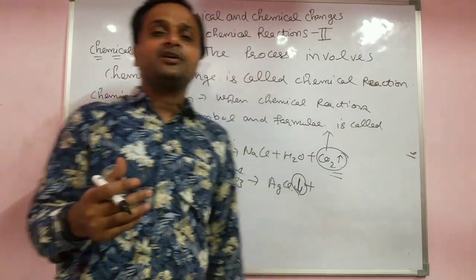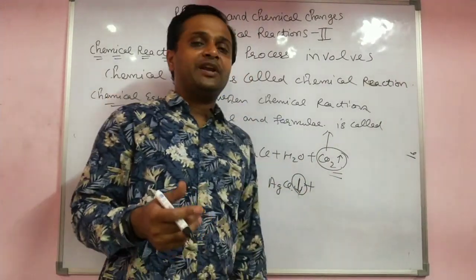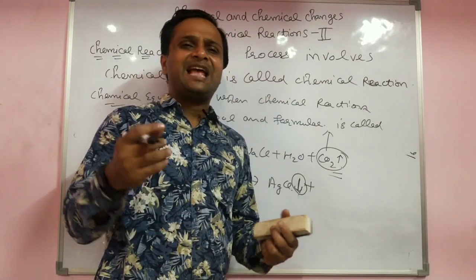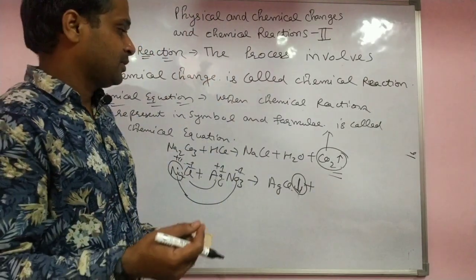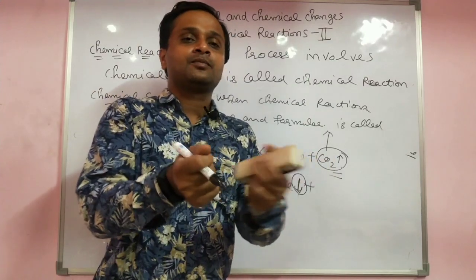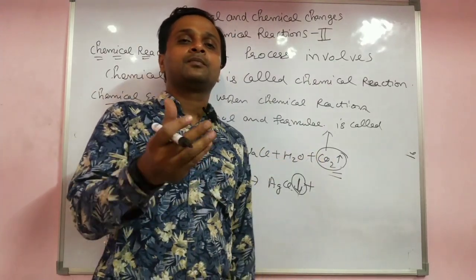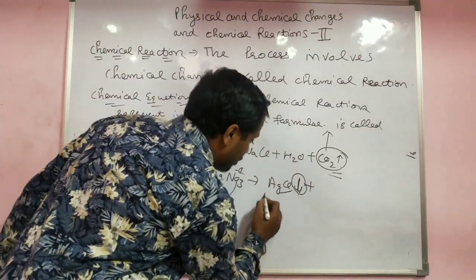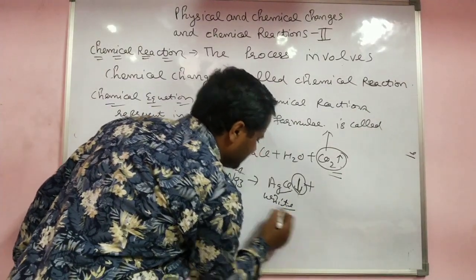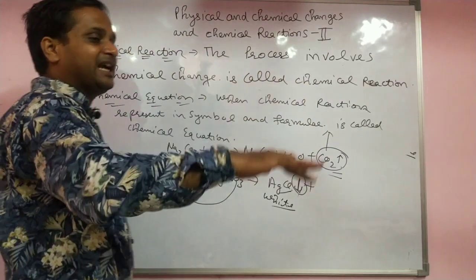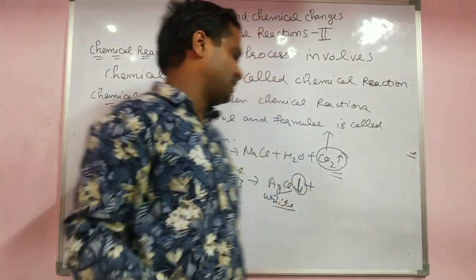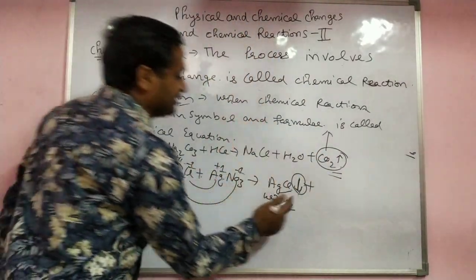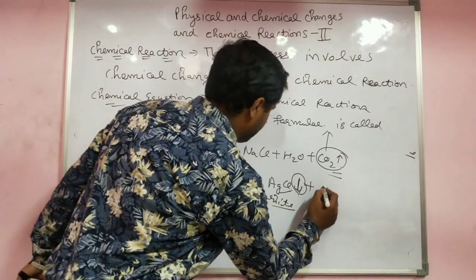For example, at home when you churn the milk, the butter comes outside, a precipitate, a solid thing, fats coming outside. AgCl is a white precipitate that settles down in the form of a solid. That is called a precipitation reaction.